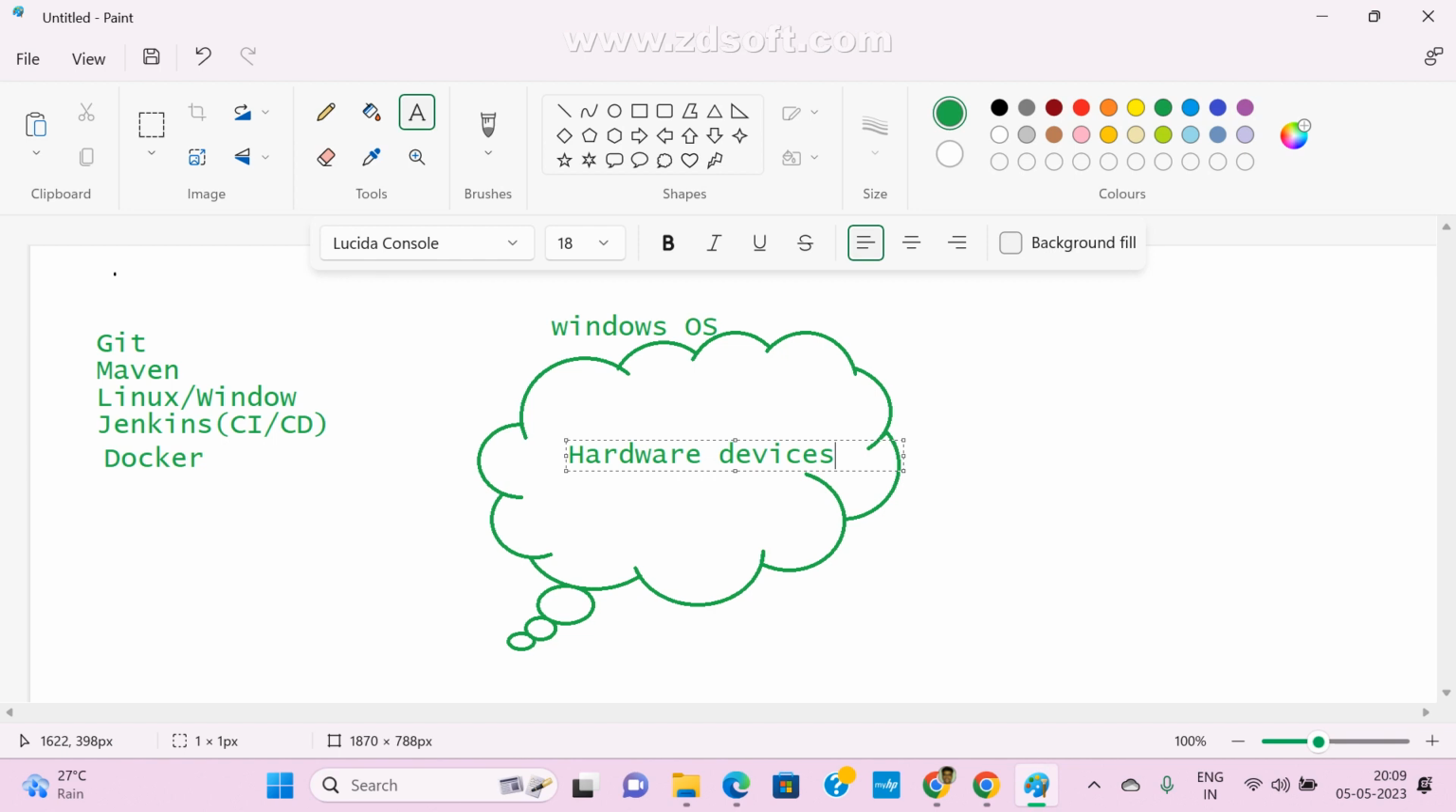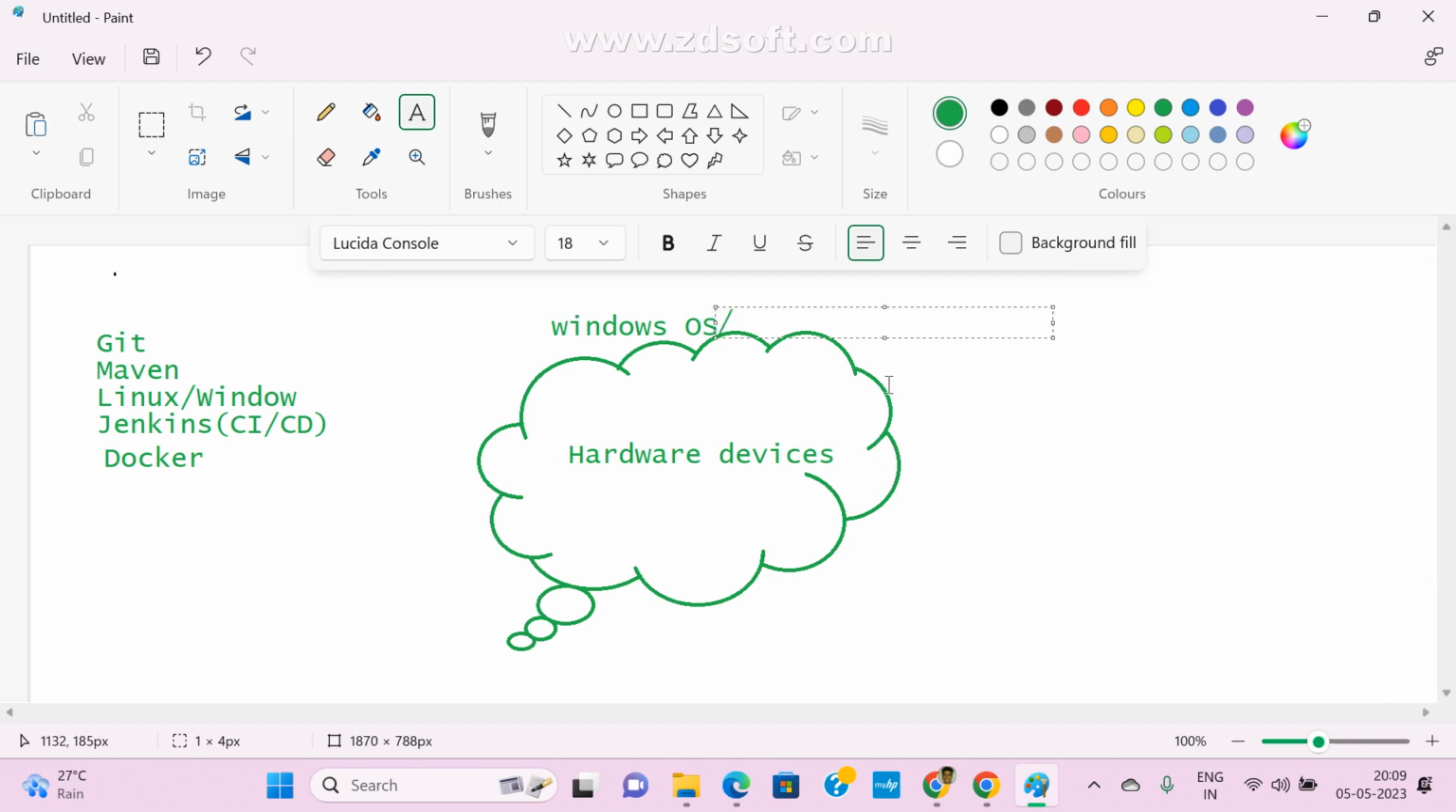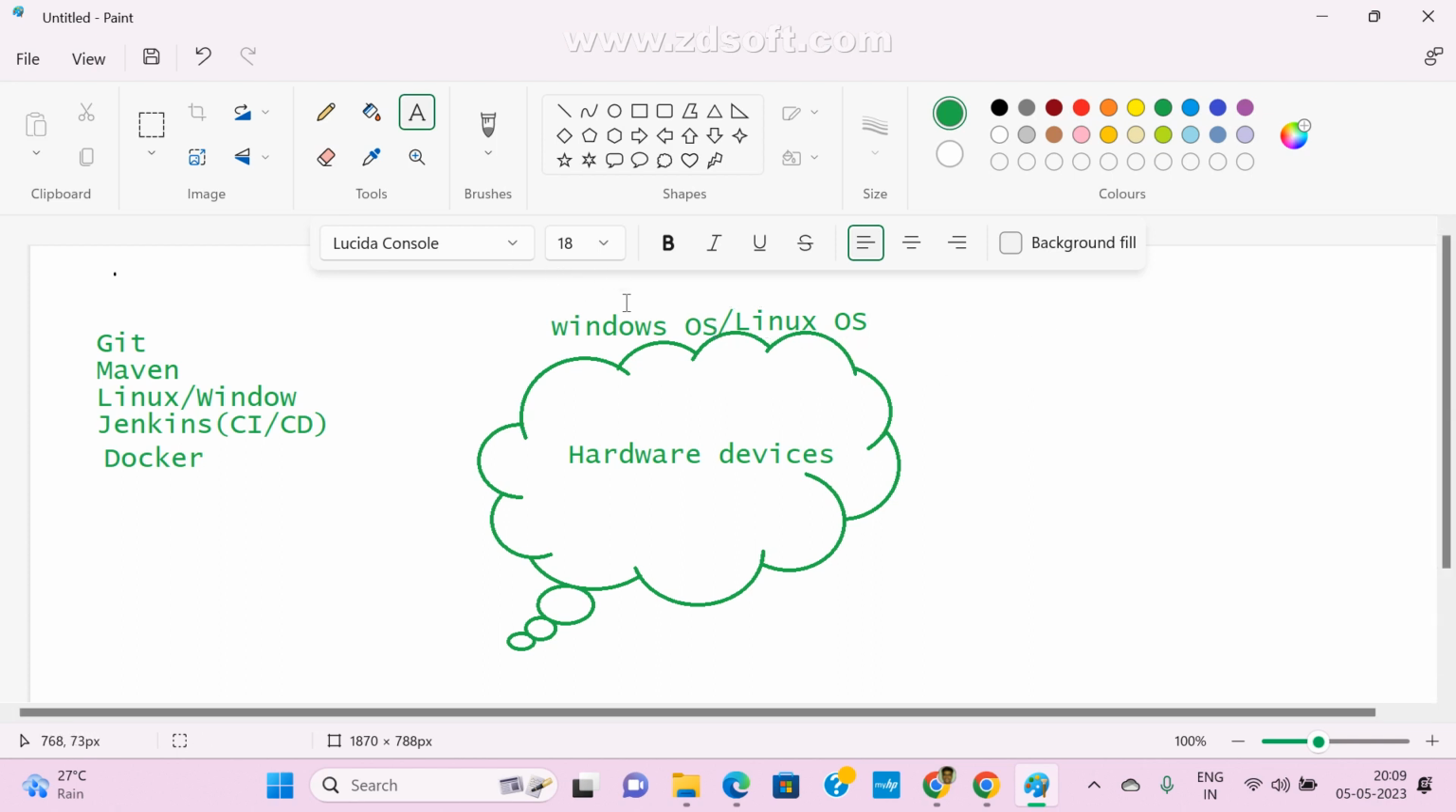If you want to work with hardware devices, we need to install one operating system. That operating system might be Windows, or we can use Linux. So this is the flavor. That depends on you only, depends on your requirement. Both are the same purpose only. The flavor will change, the environment will change, the commands will change. The remaining purpose is the same only. So in that case we go for this one.